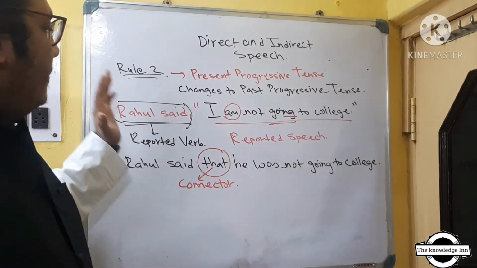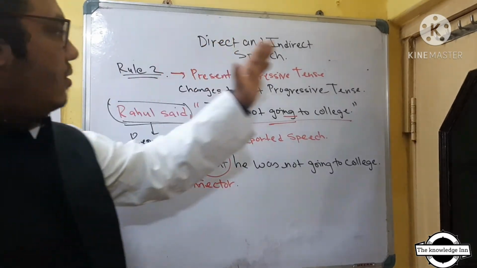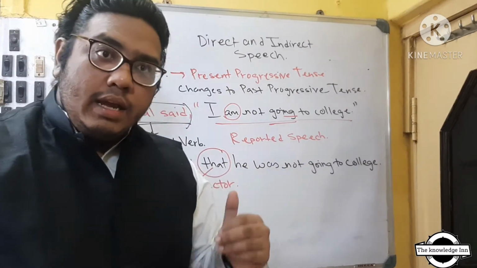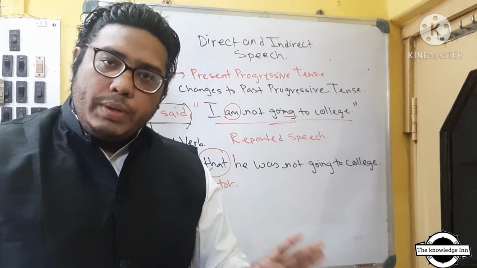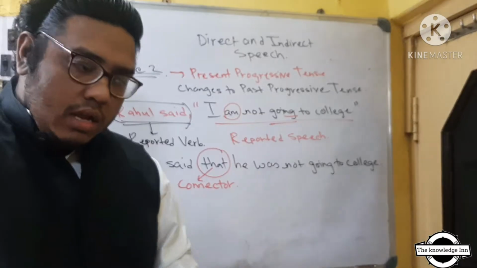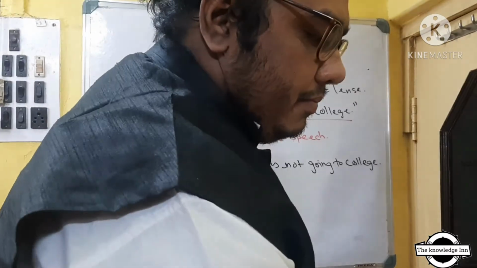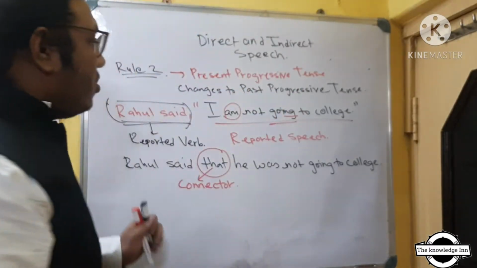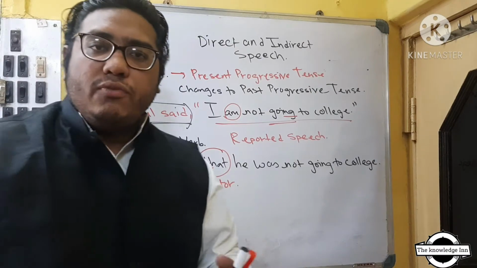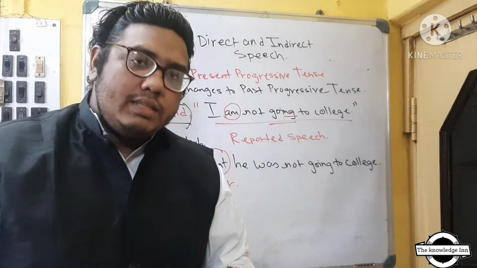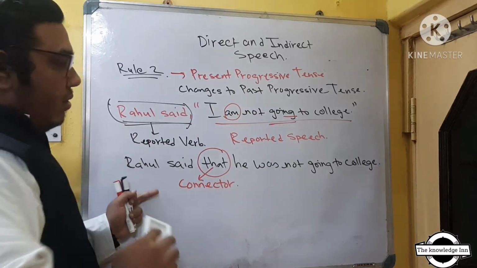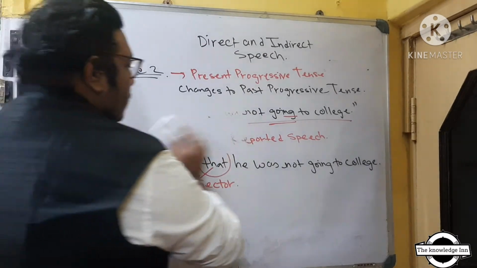This was the example of the present progressive tense which will change into the past progressive tense in the indirect speech. Sweet and clear? No rocket science. सब कुछ मैंने बता दिया है. Let's go to one more example. Please copy this. Please, it's a request because I am making videos for you all's benefit. So please copy this. Now, this was example number 1, my dear. Example number 2.